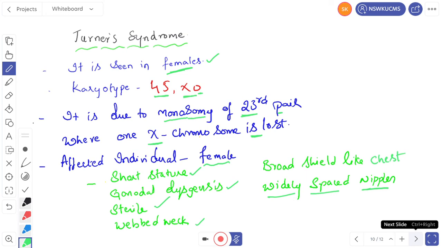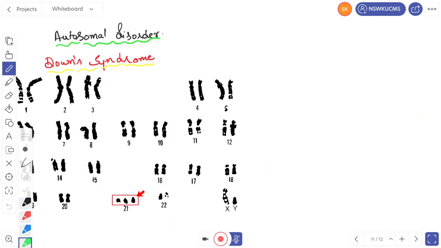Now let us go for the next one. Autosomal disorders. In the autosomal disorders, Down syndrome. Okay, so Down syndrome is also very important. What is Down syndrome?